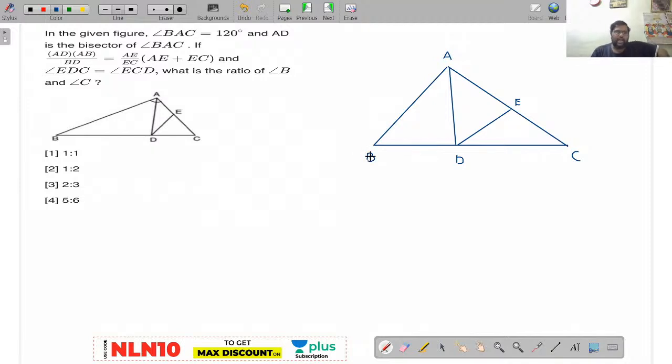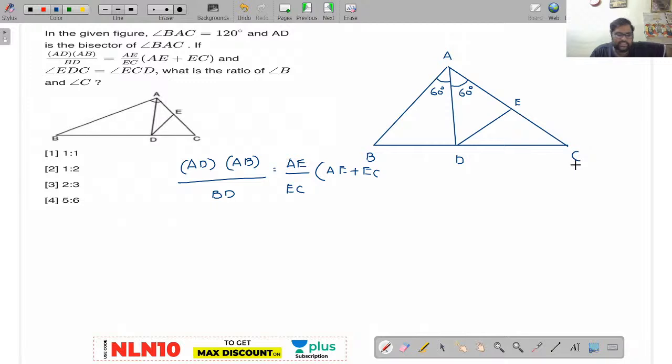In the given figure, angle BAC is given as 120 degrees and AD is the bisector of angle BAC. So automatically this angle will be 60 degrees and this angle will be 60 degrees. Okay, fine. Now one more point is given: AD into AB by BD is given as AE by EC into AE plus EC. Now AE plus EC is nothing but totally AC.